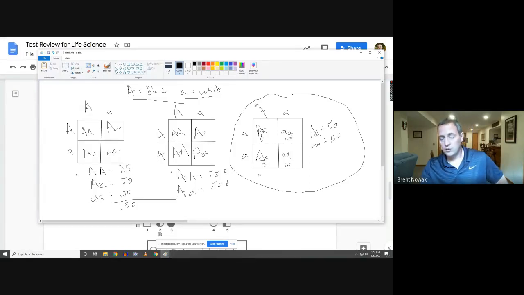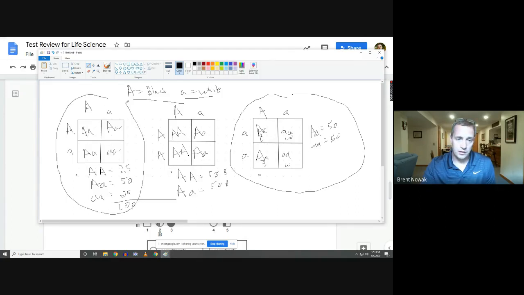So could a heterozygous and homozygous recessive parent produce a child that had black and white hair? And the answer would be yes. So both of these could be the parent's genotype and phenotype. It could be both heterozygous, or one could be heterozygous and the other is homozygous recessive.